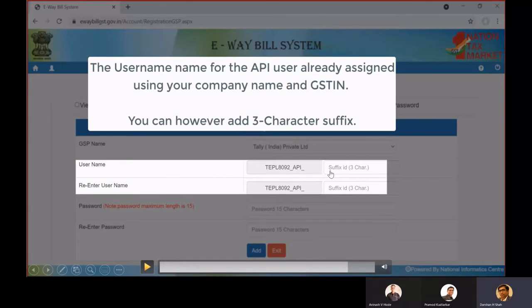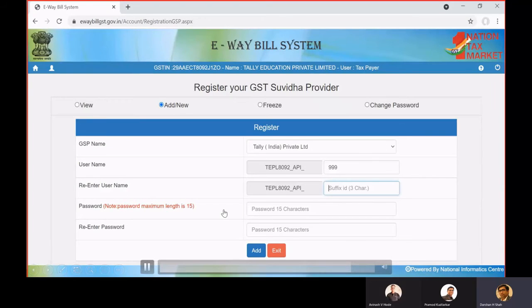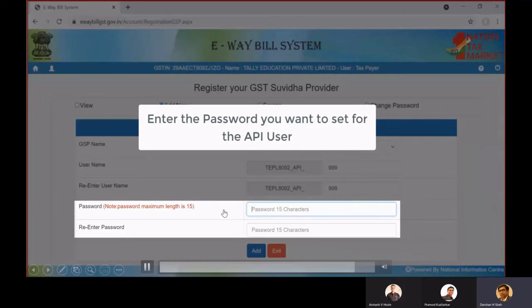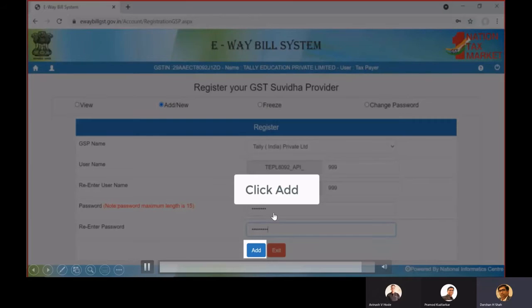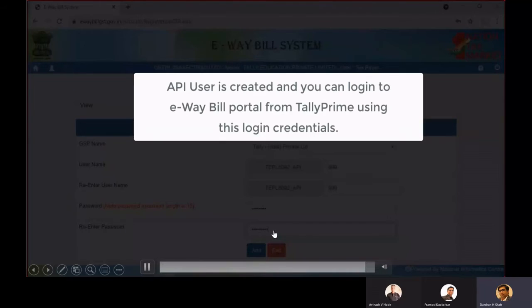This is very important, and here a maximum of 3 characters you need to write, and it is numeric. So this becomes your username, and this username you have to specify when you are making the transaction in Tally and uploading. You need to set a password of maximum 15 characters and minimum 12. Now the API user is created, and you can log into the e-way bill portal from Tally Prime using this credential.